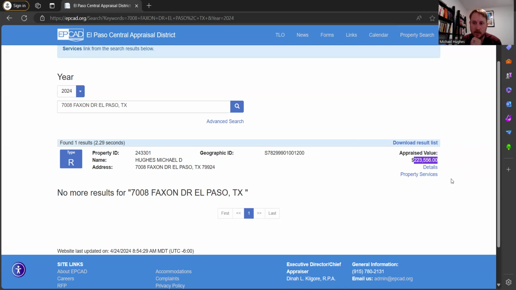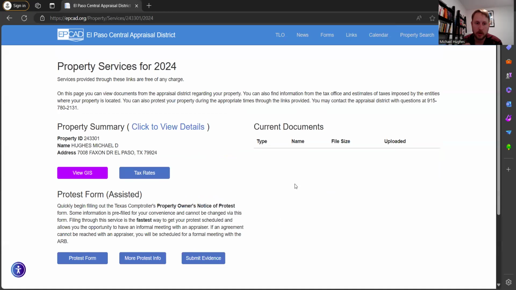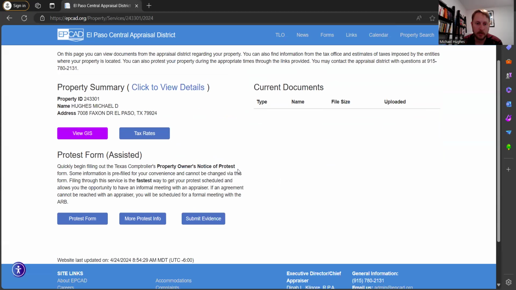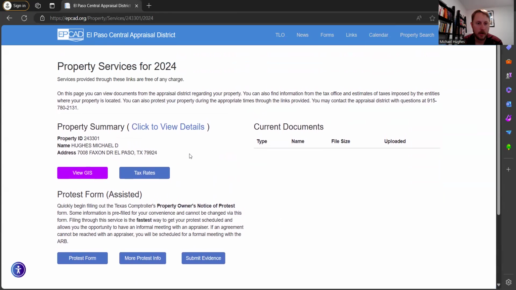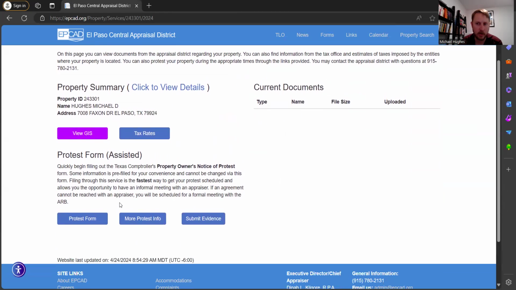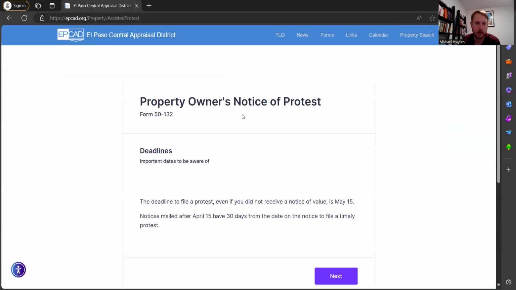So I want to protest this value. I could think it's a little high, especially for tax purposes. Whether or not I could sell it for that, it's a different story. But just for tax appraisal purposes, I'm going to go to property services here. So property services, this is where I can actually fill out a protest form. And you can just click on here. I actually did this already yesterday in person at the Trowbridge office, but you can just fill it out online. I'll run through it for you without actually filing it.